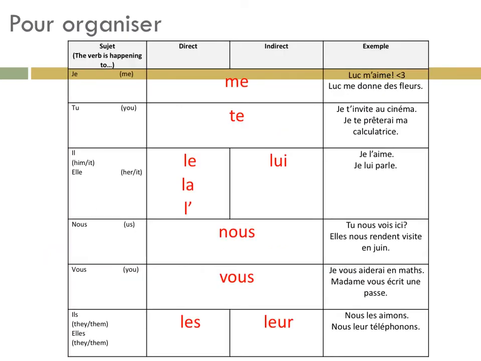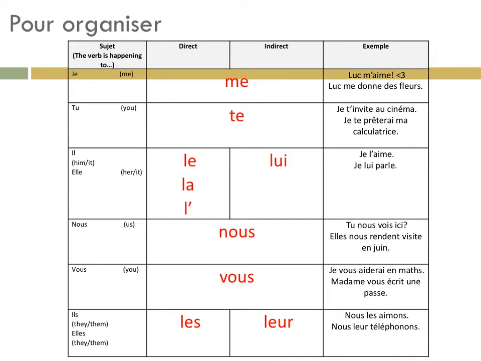For those who are following along on notes, this is a great time to fill in your chart. Pour organiser, sometimes we find it's most helpful to keep the same kind of verb structure, je, tu, il, elle, nous, vous, ils, elles, here. The cool thing about this is that you're really not learning too many more than you already do know.